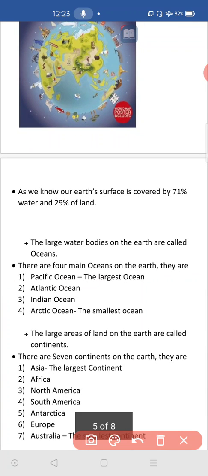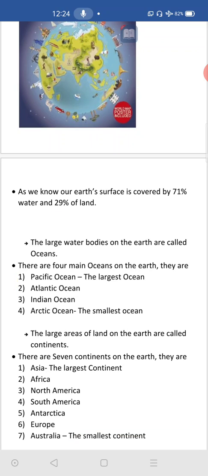I have mentioned that our Earth's surface is covered by 71% water and 29% land. The land area is 29%, and the water bodies of our Earth are 71%. They cover 71% of the Earth's surface. And what are those water bodies and what are those land areas, what are we calling them? Different definitions are given here. You can look at them.